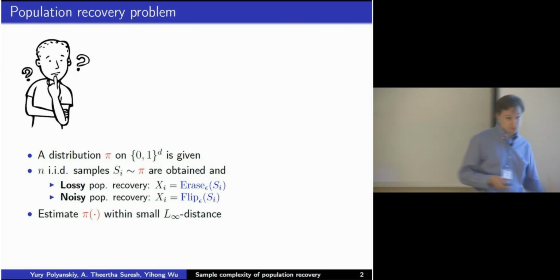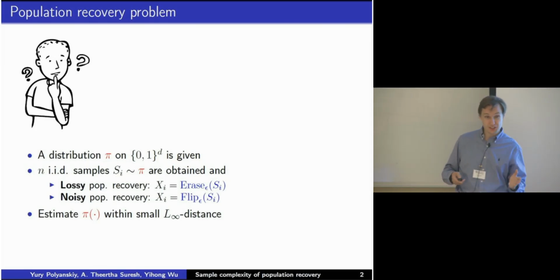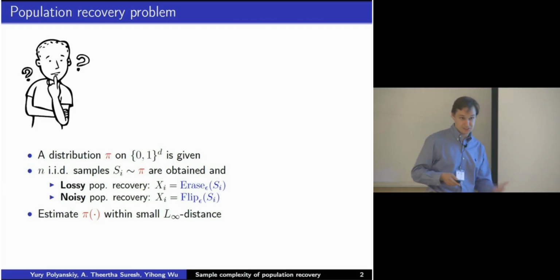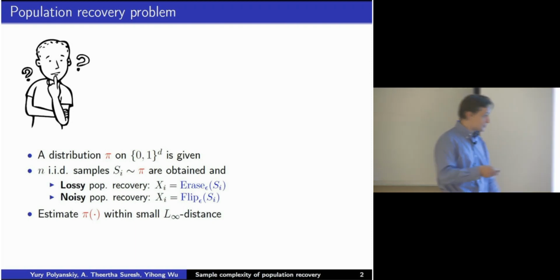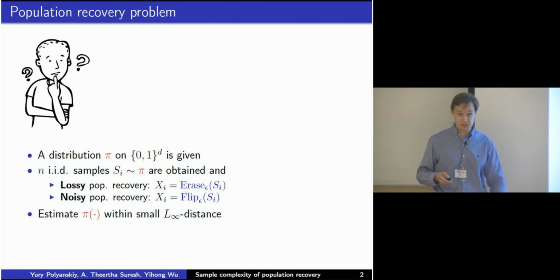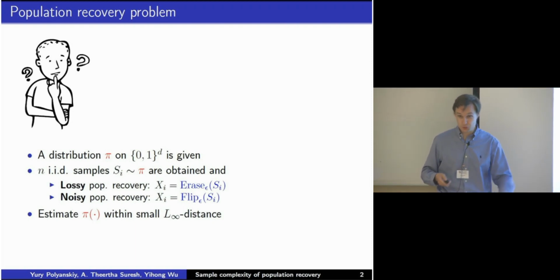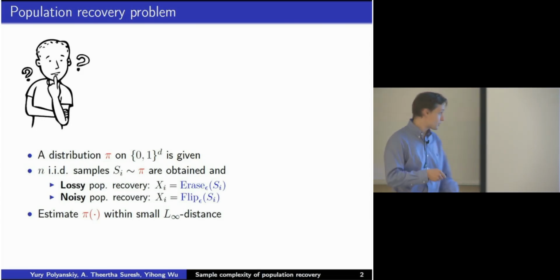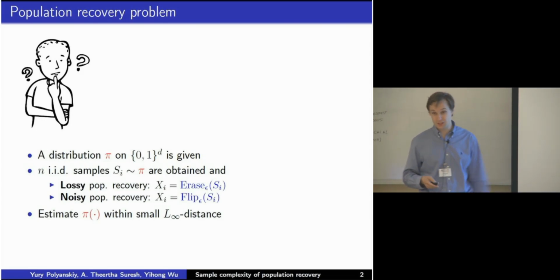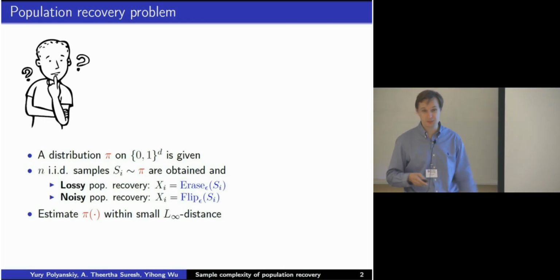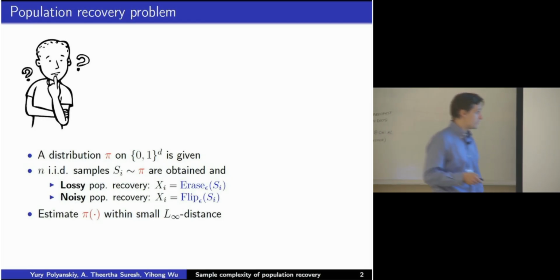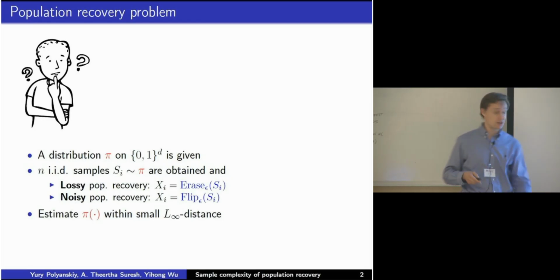Of course, if you have perfect answers from the population, then there's nothing to do. But the twist is that when you sample the answers, each answer can either be erased, so the person may refuse to answer the question, or he might make a mistake or lie with probability epsilon. So this is noisy data, and you're trying to estimate the fraction of the population with a particular answer.